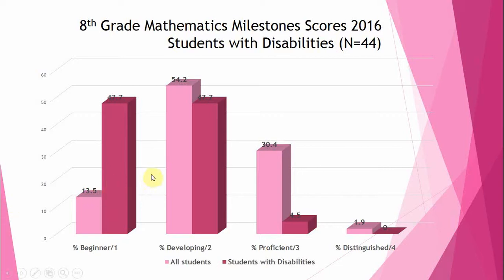If you go over here to level 2s, you see it's very close. A lot of the students are getting 2s here, so that number's a little bit closer. But then if you go to the 3s, you have only 4.5% of those 44 students making a 3, whereas the rest of the students that are not special ed, that's 30% of them making a 3. And then you have over here 0 students that made a 4, and not so many regular ed students that made a 4 either.